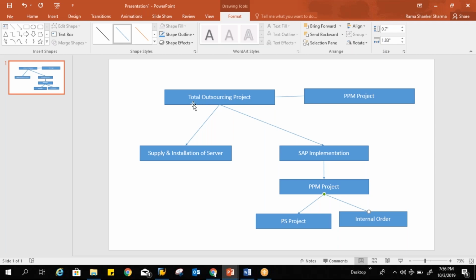Let's say for this initiative level, I can plan the cost. Let's say $100,000 for the total outsourcing project. This is my total cost, so I can plan it here. Then whatever items I am going to execute here, I can have the same cost bifurcation again at item level. So I have two ways to do the financial planning, at initiative level or at item level. I can enter the values directly and manually here, or I can fetch the details from objects.